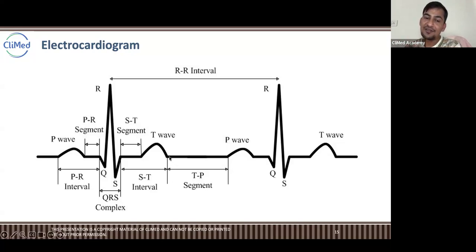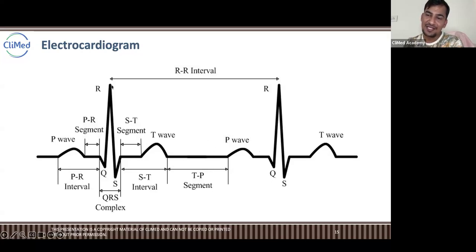And then this is the phase where things go fine. Again, it is preparing. So from the TP segment to the P wave, this is the preparation phase for the next beat. So this is usually phase 0, this is phase 1, phase 2, phase 3, phase 4. Phase 4 is again a little balance. It is preparing for the next beat.